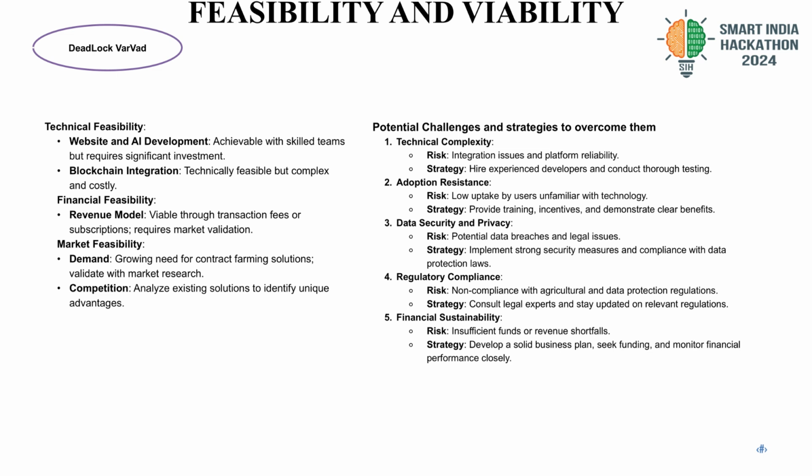Data security and privacy. The risk is going to be potential data breaches and legal issues. We have to make sure that we follow the government laws for it, as well as implement strong security measures. Regulatory compliance, risk, non-compliance with agriculture and data protection regulation. Now in 2020, our government had released a farm law which exclusively catered to contract farming. So we are going to build our app around that particular farm law and make sure that we are compliant with all the possible clauses of our constitution and legal system, as well as consult legal experts.